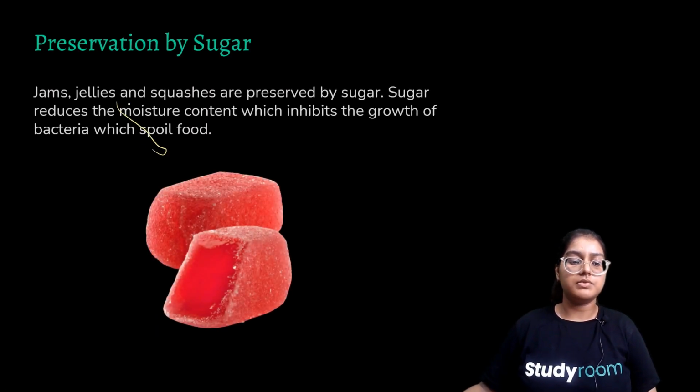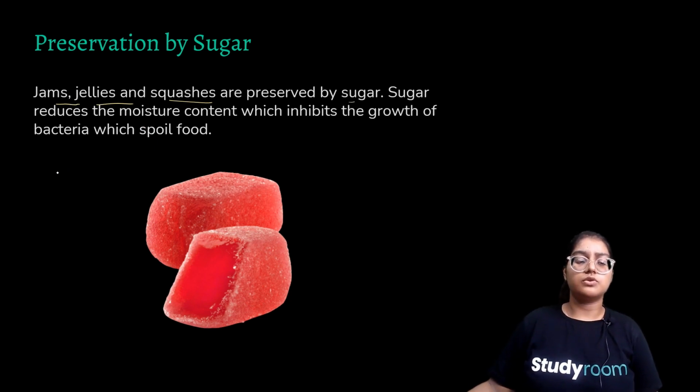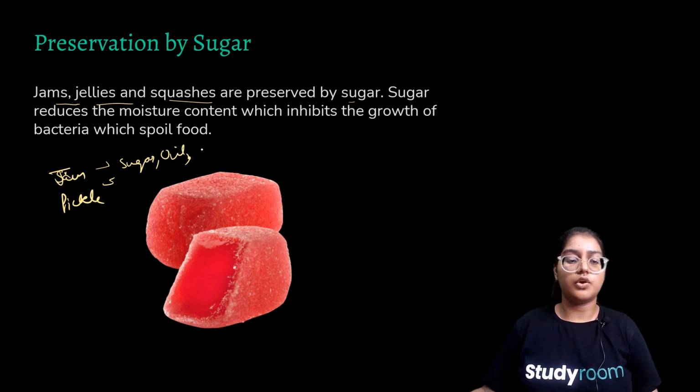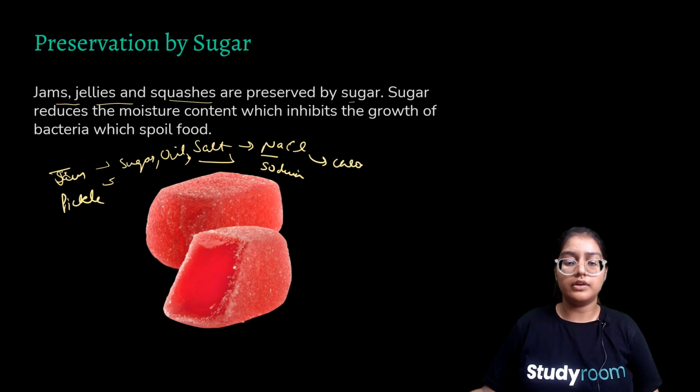Now preservation by sugar. Jams, jellies and squashes are preserved by sugar. So you know the very basic examples of food which we preserve: we preserve jam, we preserve pickle and other various examples. We do it with sugar or oil and your common salt. And the formula for common salt is NaCl. I forgot to mention, so write it down. Na is sodium and Cl is chlorine.